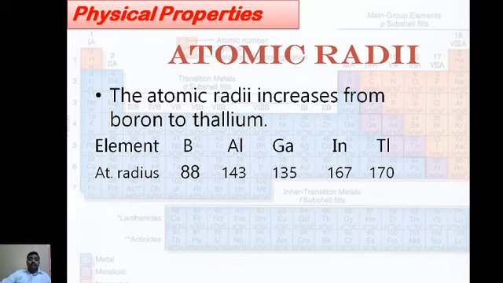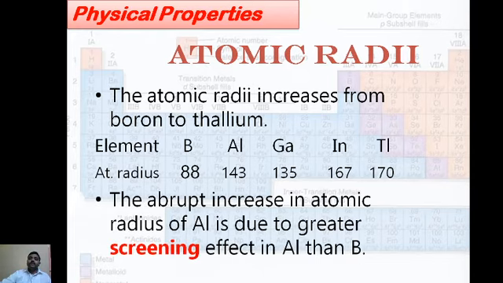You can mention here boron is 88 and thallium is 170. Why? Because as atomic number increases, atomic size increases, the number of shells increases and automatically its atomic radii will increase. Therefore I have to write here that the atomic radii increases down the group from boron to thallium.